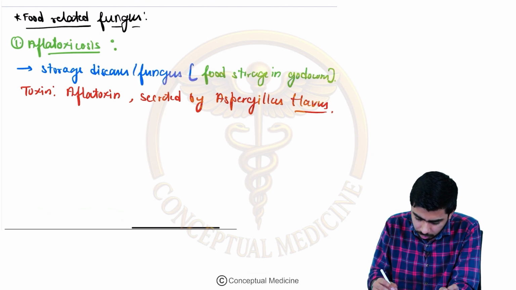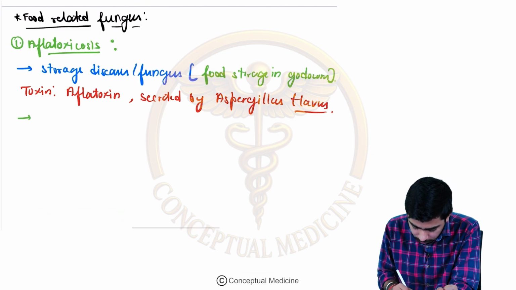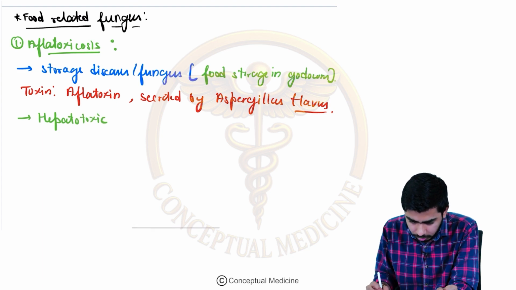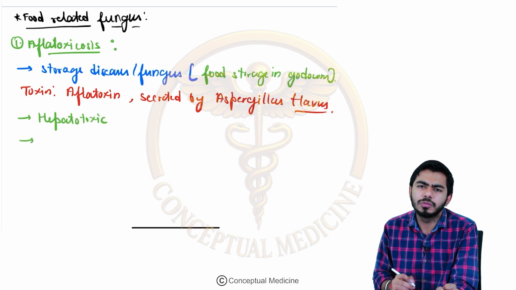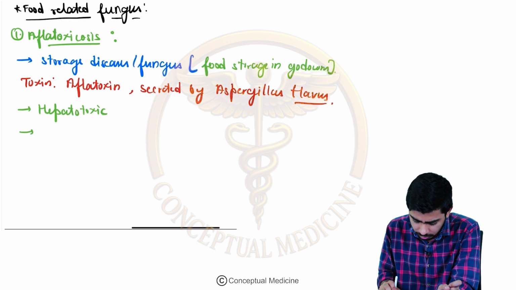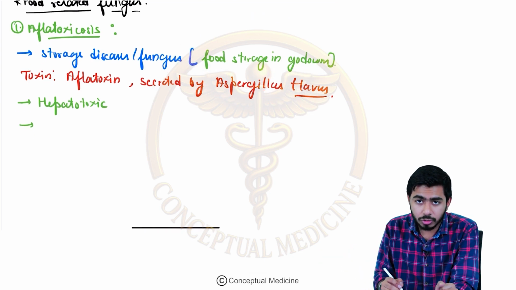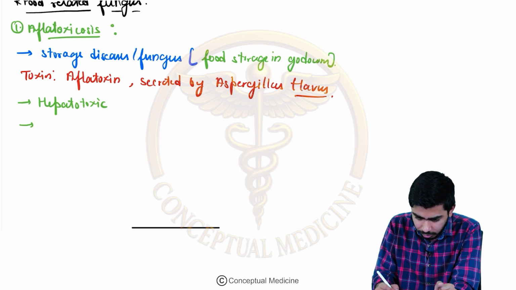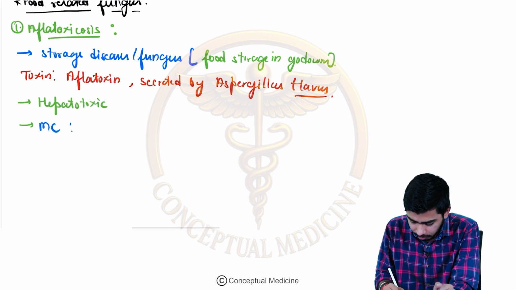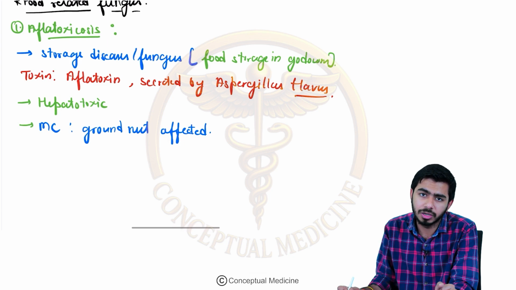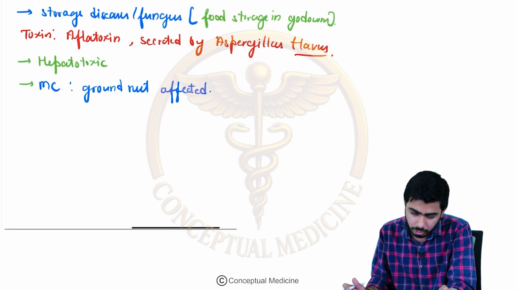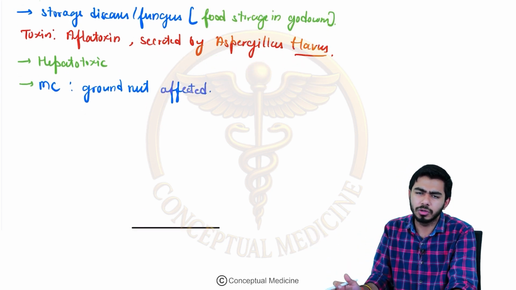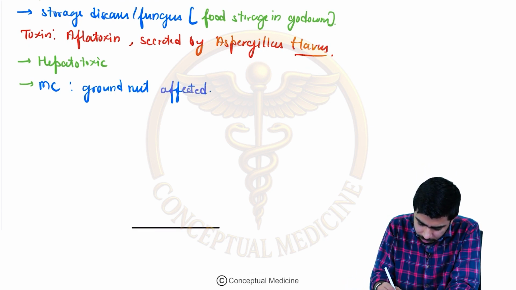Next point over here which we need to remember, that it is actually hepatotoxic. It is causing the liver diseases. Hepatotoxic, right? Most commonly affected food, there will be the stored food in the godowns and all. So that is seen over here. And usually, the groundnut is very commonly affected over here. Okay, that can be asked. Among the food products, groundnut is most commonly seen, because groundnuts are also stored in the godowns and that's why it can be seen, right?